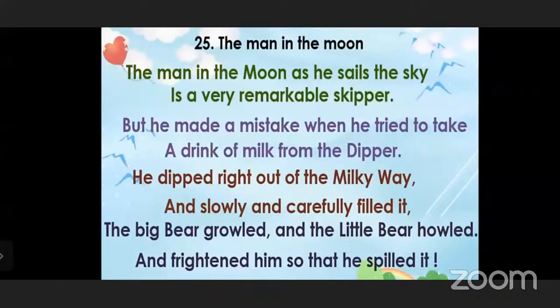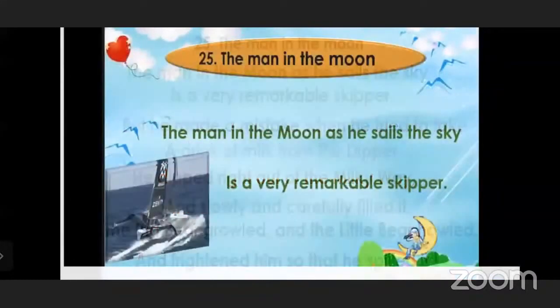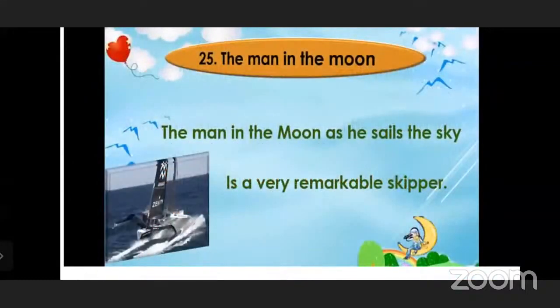Okay, children, now stanza by stanza I will explain this poem, The Man in the Moon. As I told you earlier, you have to just imagine this poem. In the first stanza, the poet says the man in the moon as he sails the sky. We sail a boat when we go boating. But here the poet is telling that I am in the moon, and I am sailing the sky.